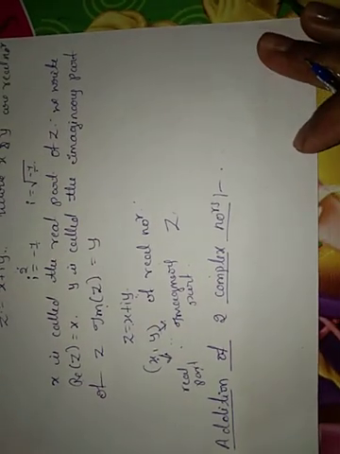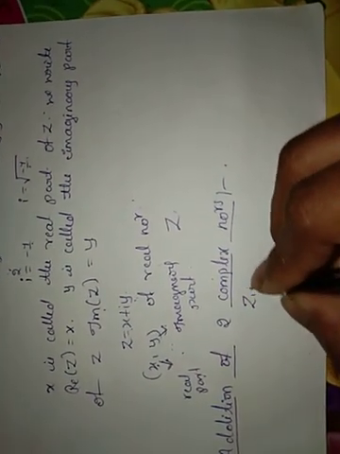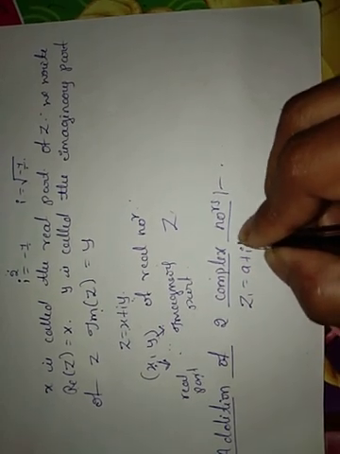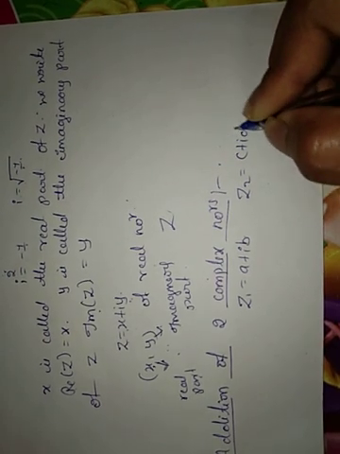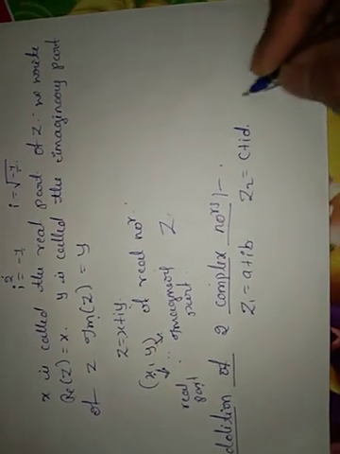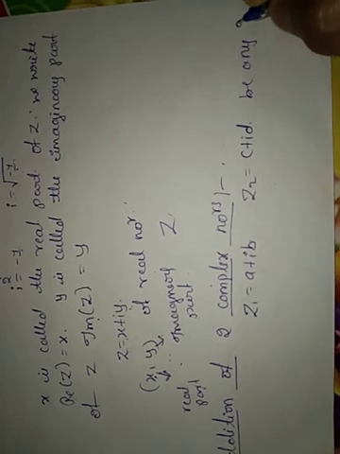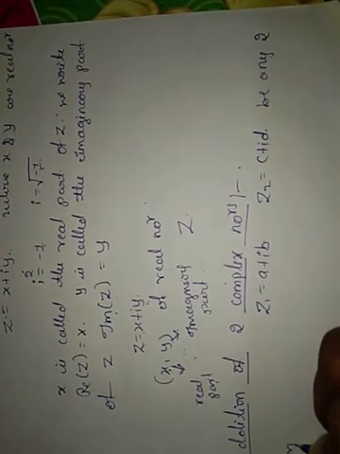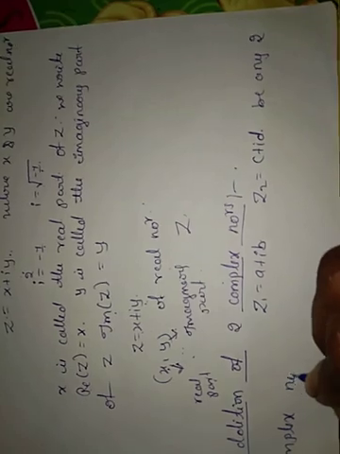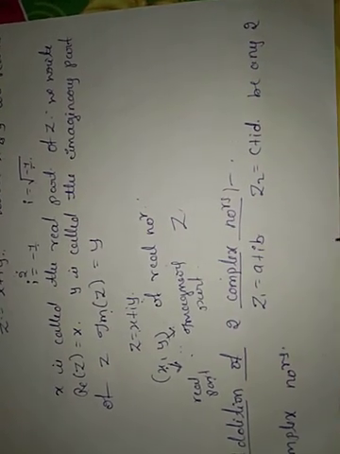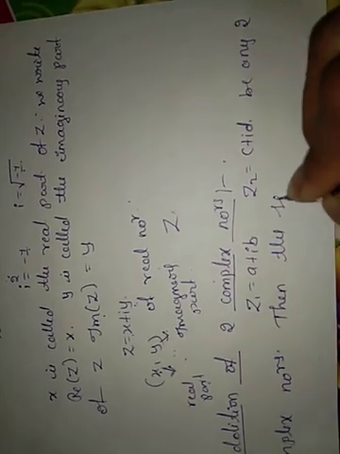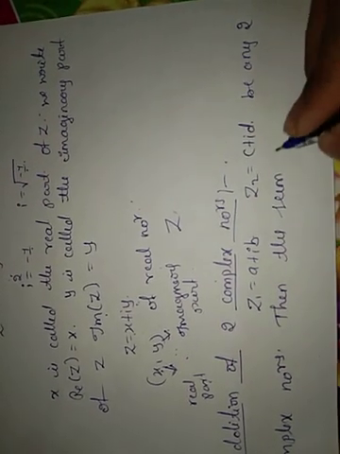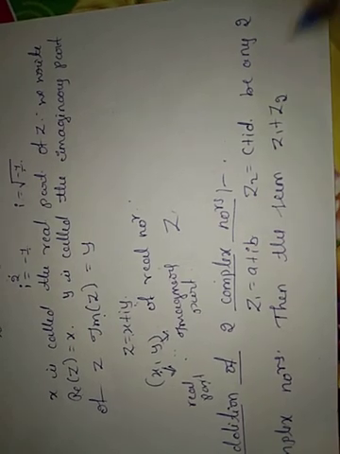Addition of two complex numbers. Suppose z1 equal to a plus ib is one complex number, and z2 equal to c plus id is another. Let z1 and z2 be any two complex numbers. Then the sum of the two complex numbers is represented by z1 plus z2.